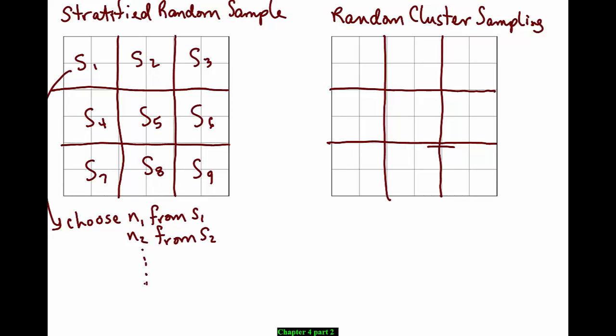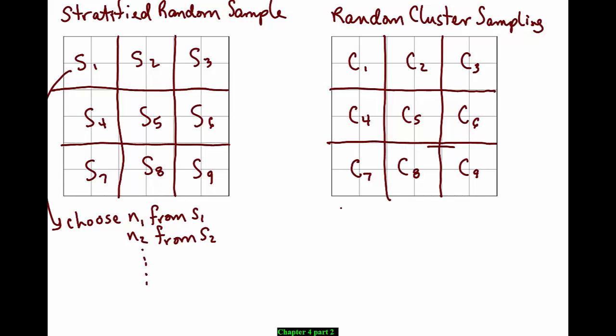In random cluster sampling, we divide into clusters, but this time we're focusing on efficiency. So we're going to sample whole clusters at a time. Here we have 9 clusters. Okay, from our picture.